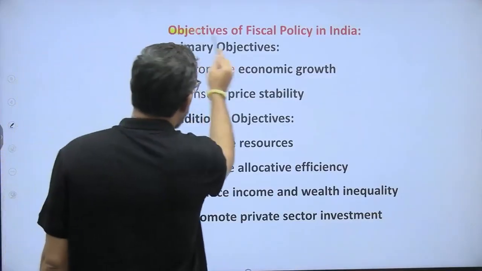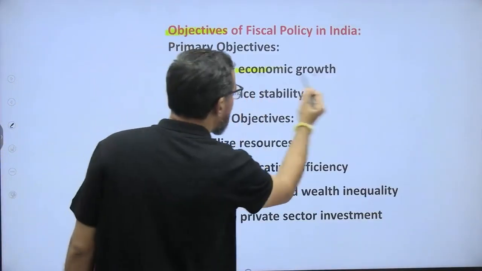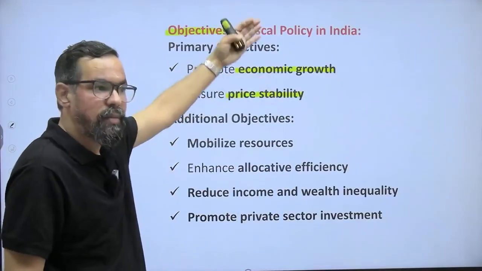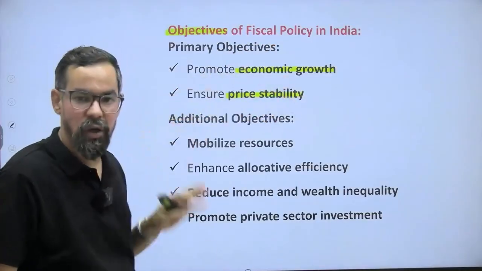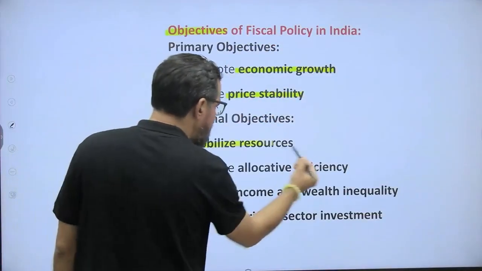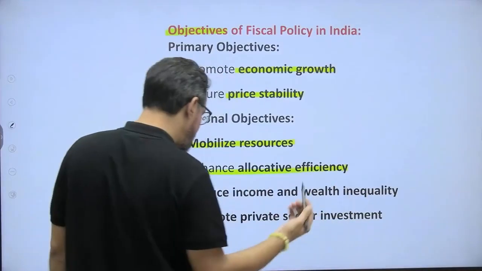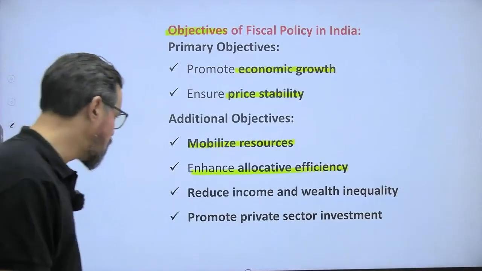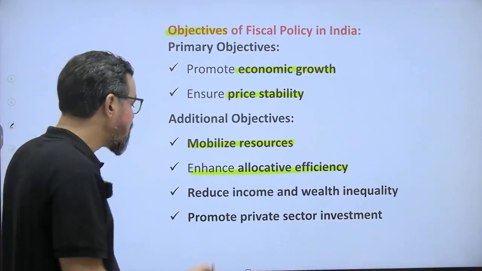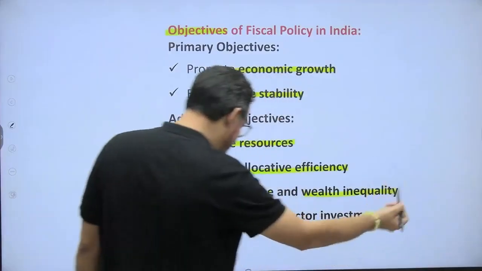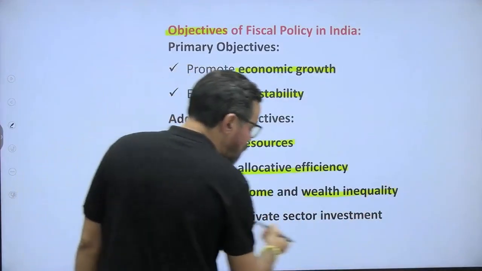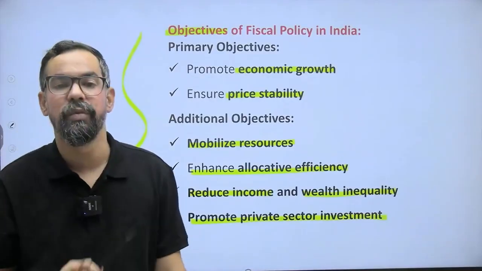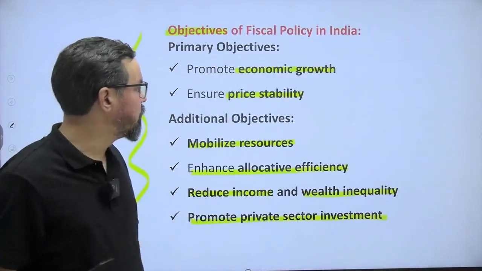So, objectives of fiscal policy: primary objective, economic growth, then price stability. When it comes to monetary policy, we have a flip. The primary goal is price stability, then economic growth. Apart from this, mobilize resources, enhance allocative efficiency, so we can utilize the resources in the economy, or we can have a fair distribution, reduce income and wealth inequalities, that is the outcome of this, and promote private sector investments and others. With the help of public private partnership and all, that generally comes under this one, right? So very simple one. I hope this is clear.